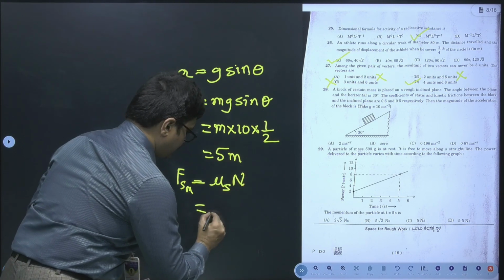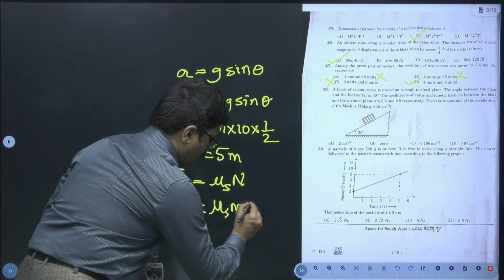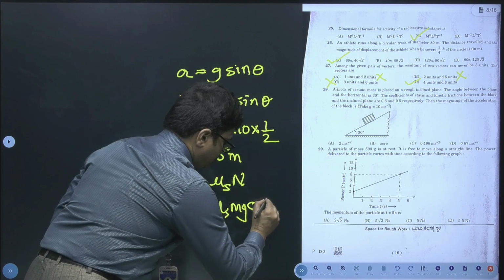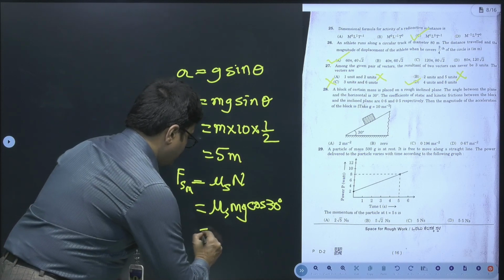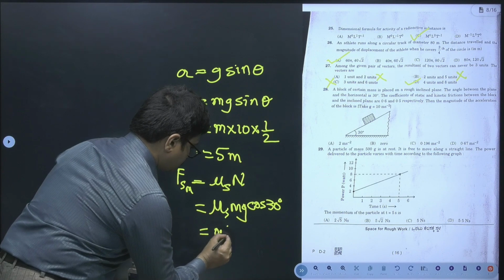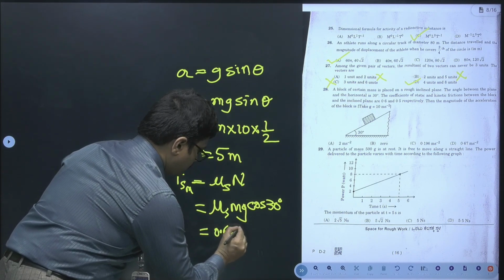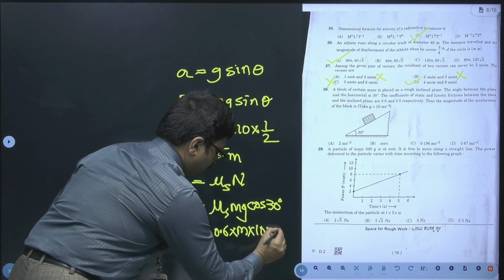So hence we will write mu s mg cos theta. So I will just write it as cos 30 directly. Now over here we will obtain the value as 0.6 into m into 10 into root 3 by 2.